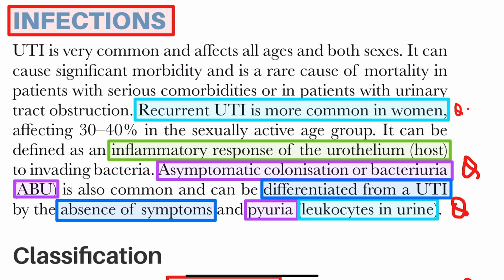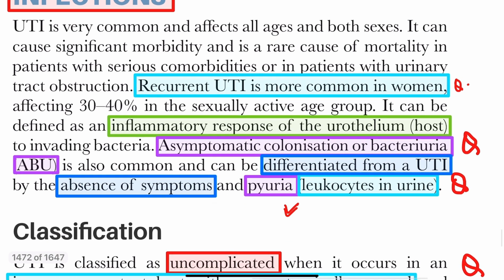First we understand pyuria. The leukocyte in the urine is known as pyuria. When bacteria is present in the urine without any symptom, it is known as asymptomatic colonization or asymptomatic bacteriuria, that is ABU. When there is a symptom, it is called UTI, urinary tract infection.